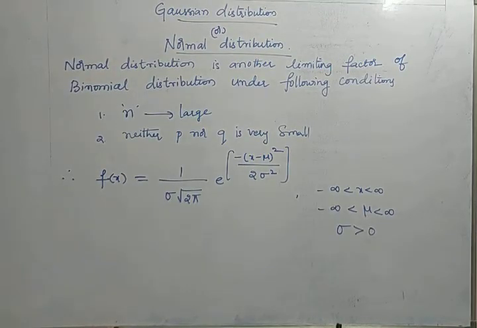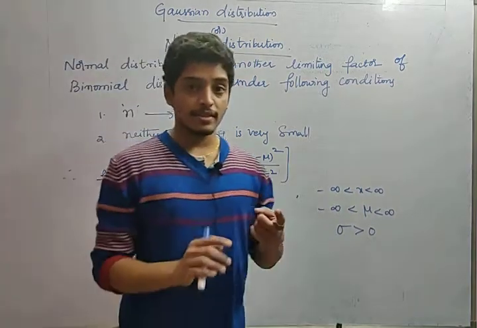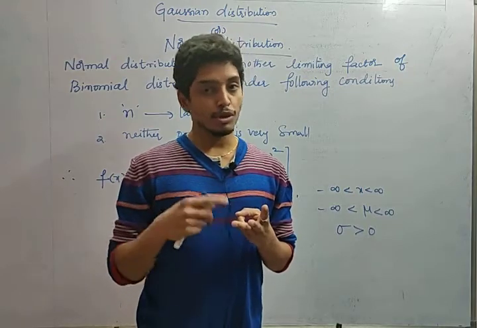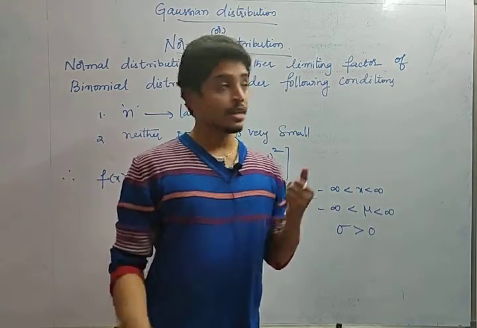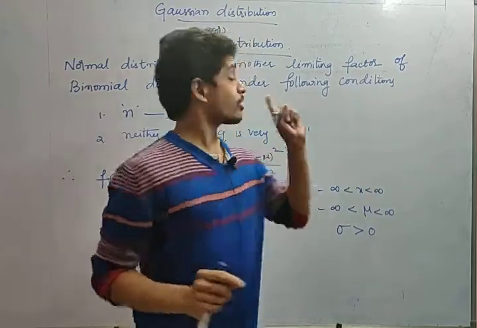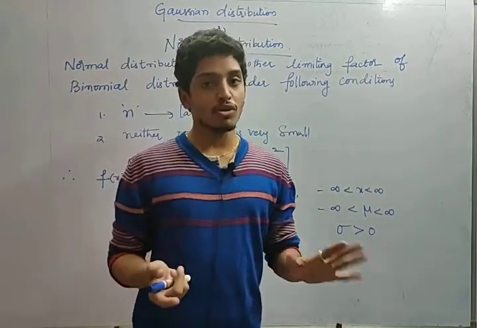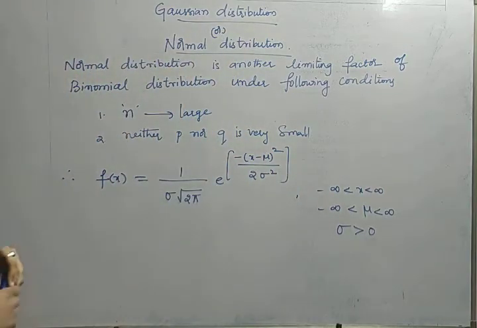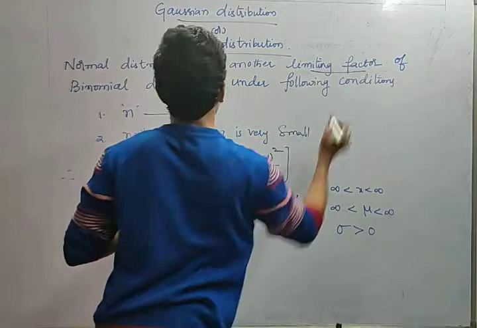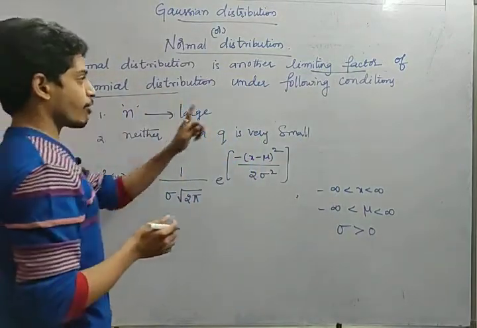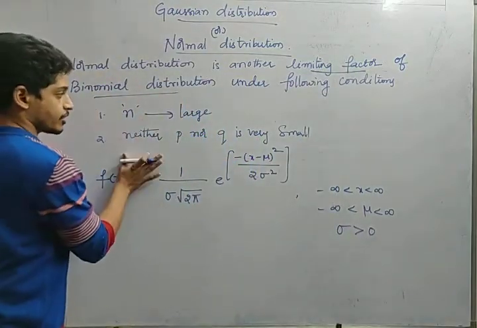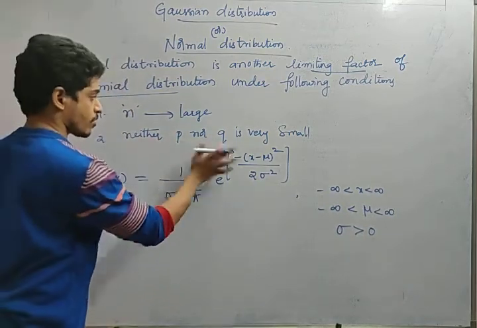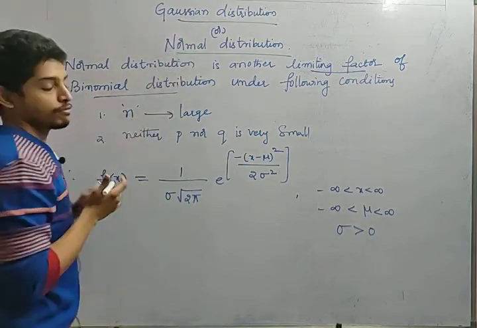So now friends, so far we have discussed four distributions. What are those? Binomial, Poisson, rectangular distribution or uniform distribution, and exponential distribution. The final distribution is Gaussian distribution, which is also called normal distribution. This is very important, listen carefully. Normal distribution is a limiting case of binomial distribution under the following conditions: when n is very large and neither p nor q is very small. When both are not small and n is very large, then we go for normal distribution.